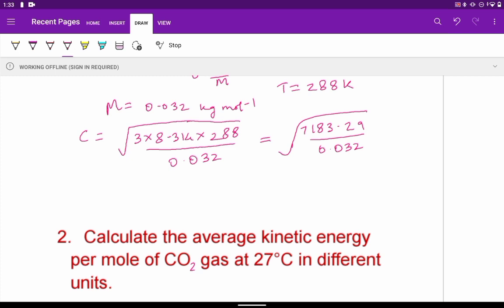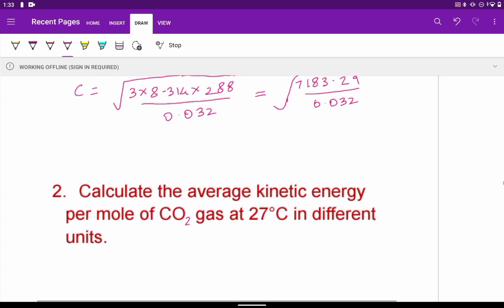On this division we get, these are simple multiplications and divisions, I am not doing in detail here. We get square root of 224,478.